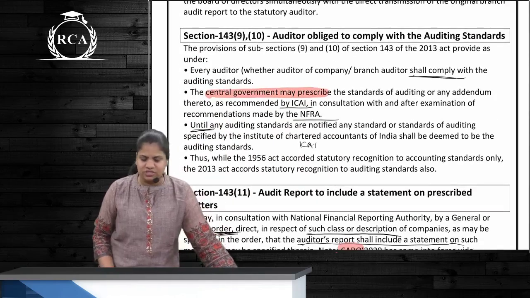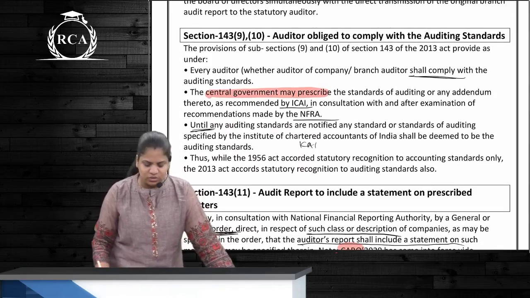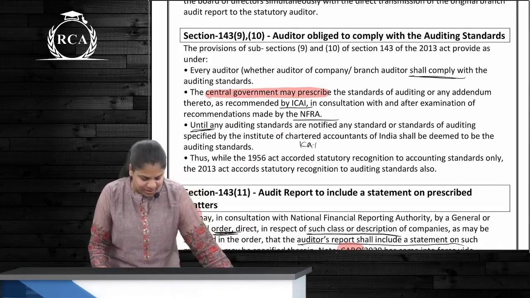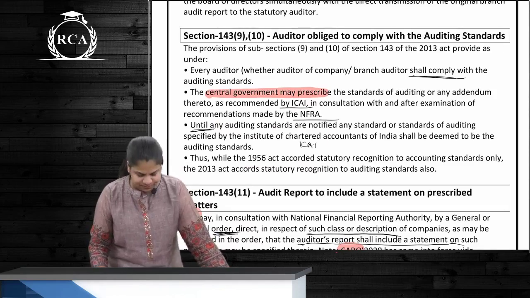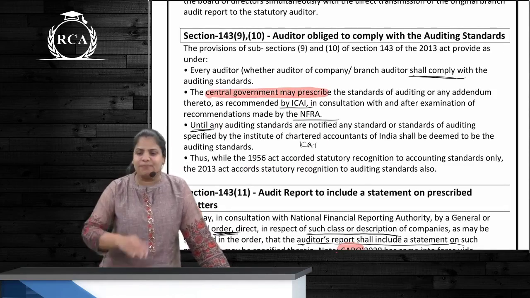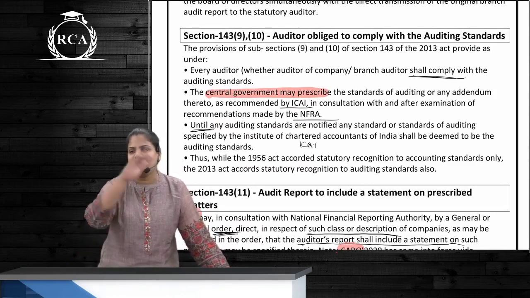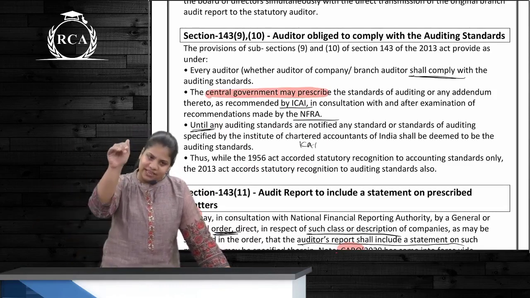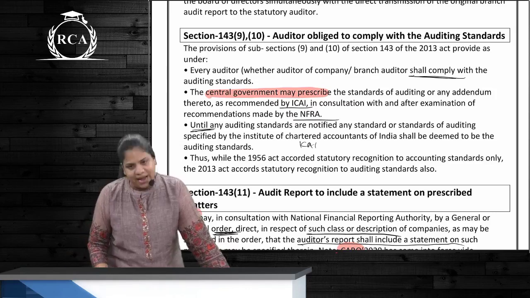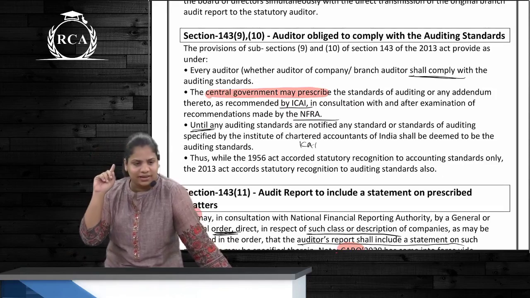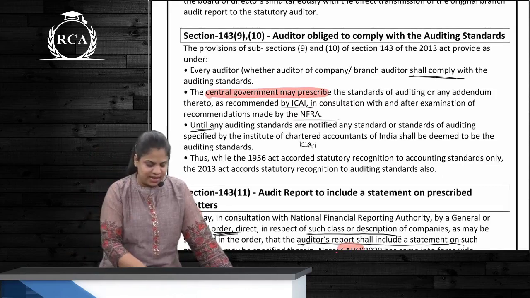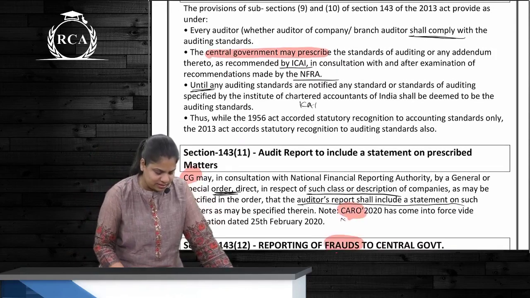Then the small sections. The auditor has an obligation to comply with what? With AS. Correct? AS will be prescribed by whom? Made by ICAI, forwarded to NFRA, NFRA to CG, prescribed and issued by CG. The section for AS is 133, correct? For SAs, the section is 143, etc.